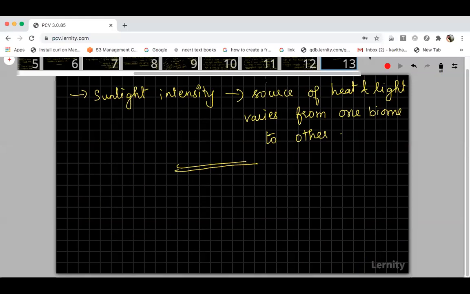Okay, fine. Tomorrow we can try to complete the remaining 2 factors and the remaining concepts at the organism level.